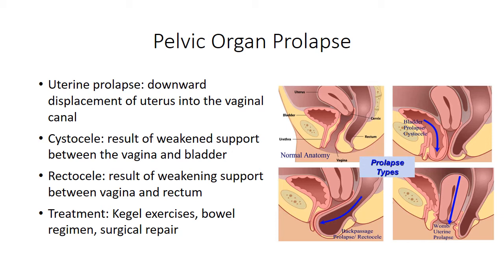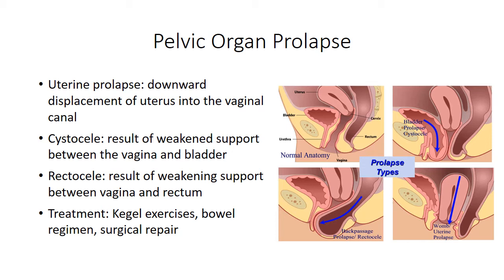Pelvic organ prolapse is weakening of the muscle. It often happens to women who have had children, although not always. Uterine prolapse is the downward displacement of the uterus into the vaginal canal.